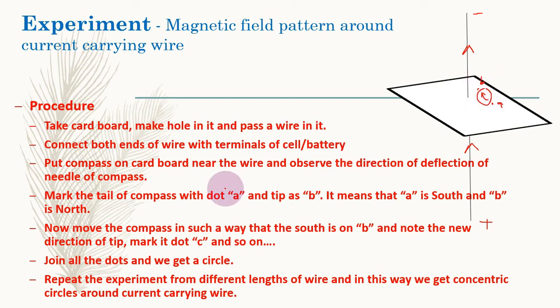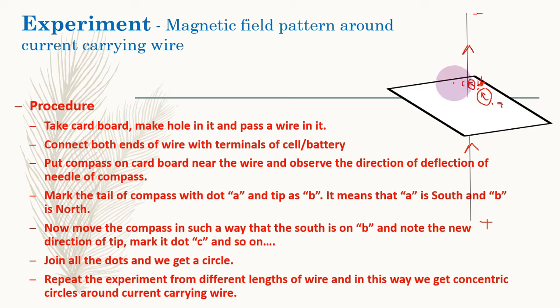Now what we do? Now move the compass in such a way that the south is on B. So this is the north side and this is the south. Now move the compass, bring it here, for example. Bring it here, and now we will observe that here this is the south end and this will be the north. Now assume that the compass is deflecting in this direction. So when it is deflecting in this direction, this end was B, and so this end will be C.